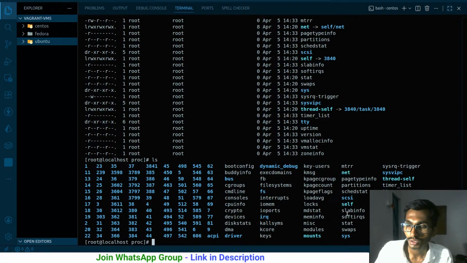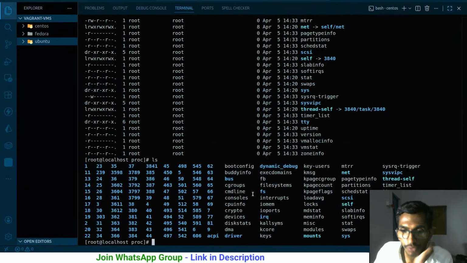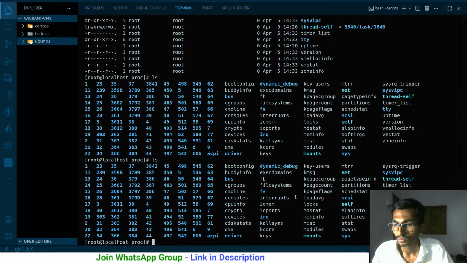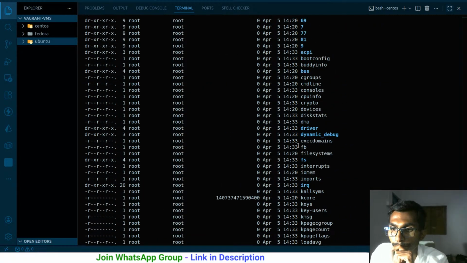Then we have what else that I actually know. We have net, that gives me the net information. I don't know. Apart from this, we should be getting something familiar over here. Do we have free over here? Well, we have a lot of things. I only know about uptime. Crazy. Proc free. We should have free over here as well. File system we have. We don't really have free over here. That simply means probably we'll have to install it.